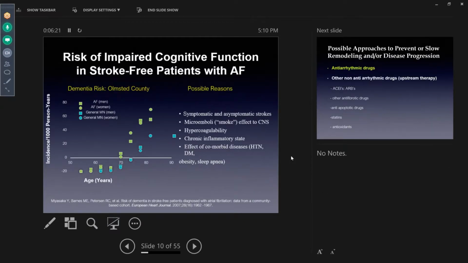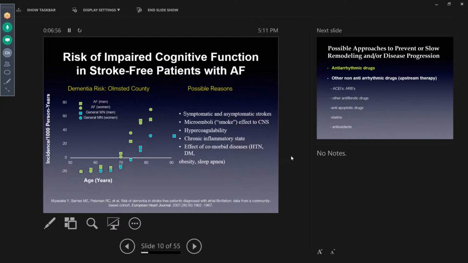And why is that? When you look at the data from Olmsted County, and some of these data, I think, will be reported when the CABANA study is finally published as well, this is just age over year and the incidence per 1,000 years. When you look at men and women with atrial fibrillation compared to the general population, those with atrial fibrillation have a higher risk of dementia and neurocognitive changes